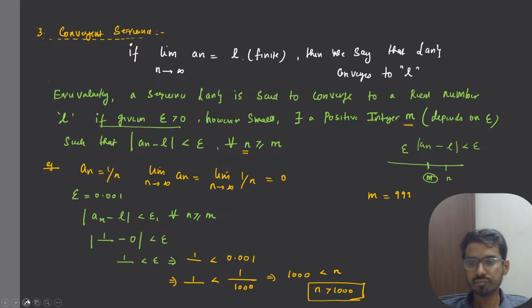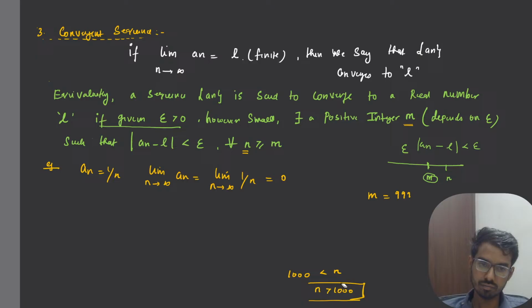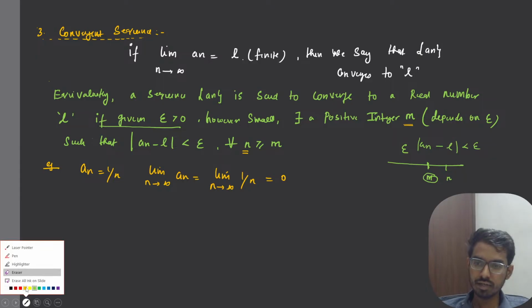Okay, got it. See, here you take m to be equal to 1000, right? We have got n is greater than 1000.